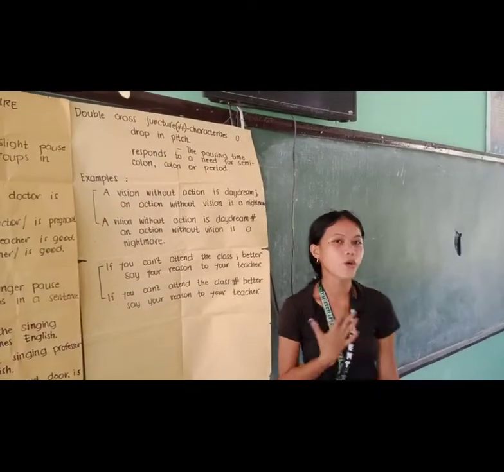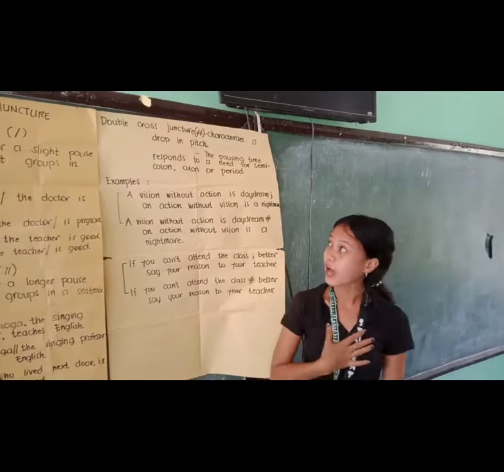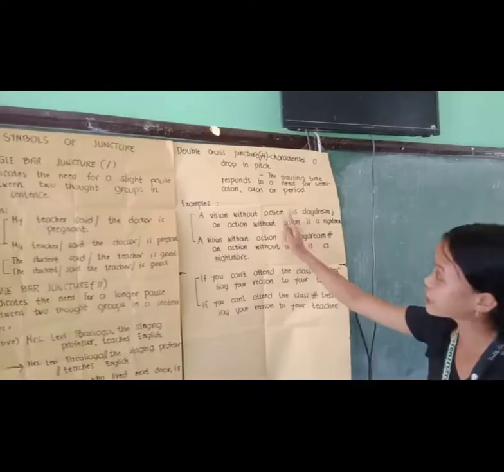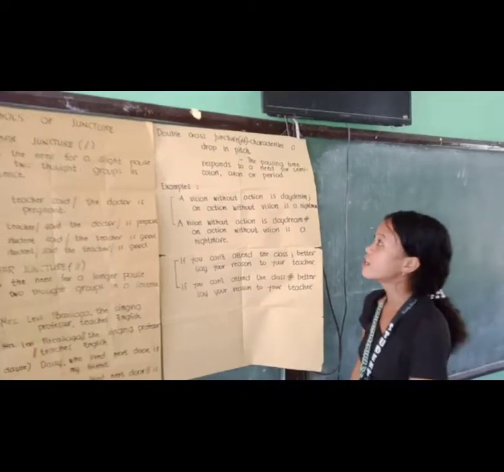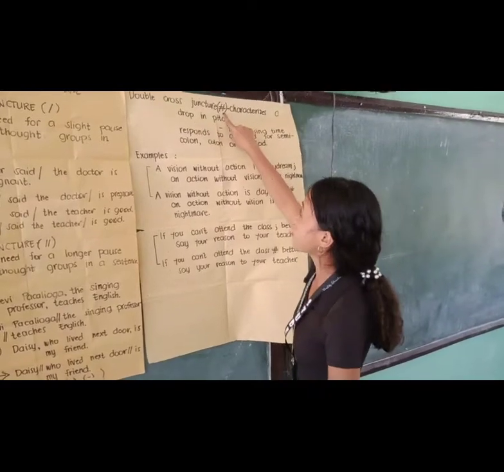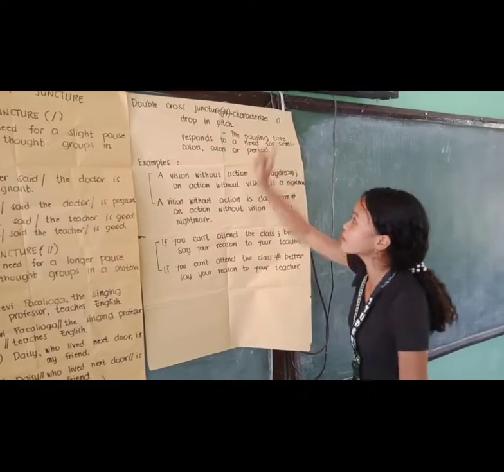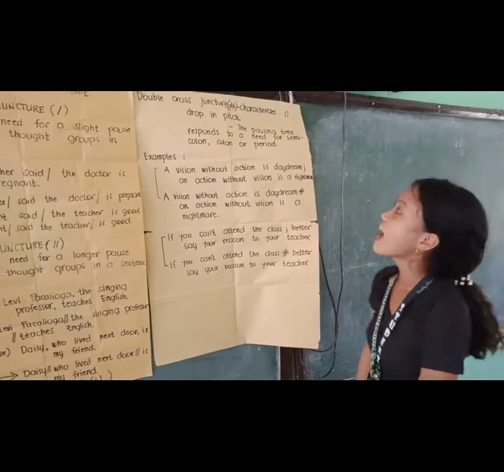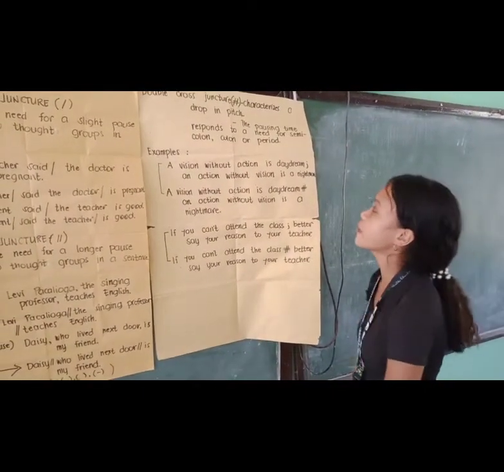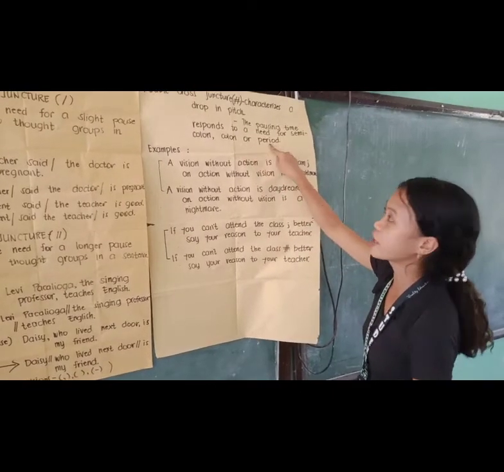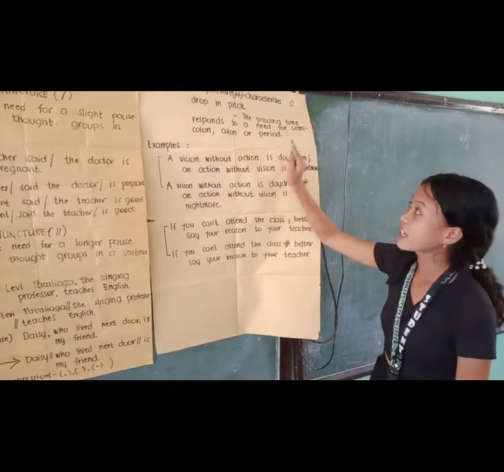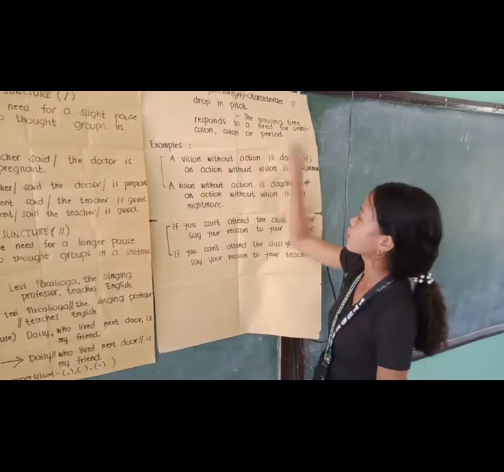Good day everyone, so I am Stephanie Cervelio and I will continue to report about the symbols of juncture, which is the double cross juncture. So when we say double cross juncture, this is the symbol of double cross juncture. Double cross juncture characterizes a drop in pitch. The pausing time responds to a need for semicolon, colon, or period. So remember that in double cross juncture, we can see a semicolon, colon, or a period.